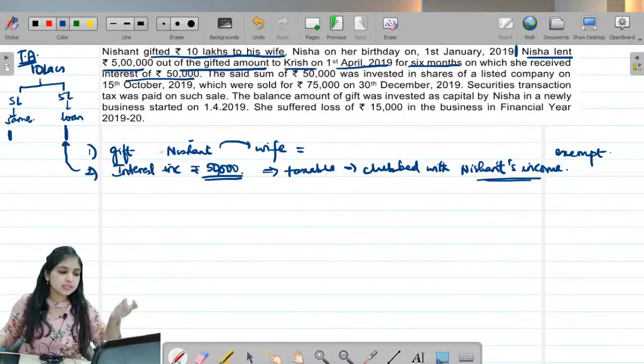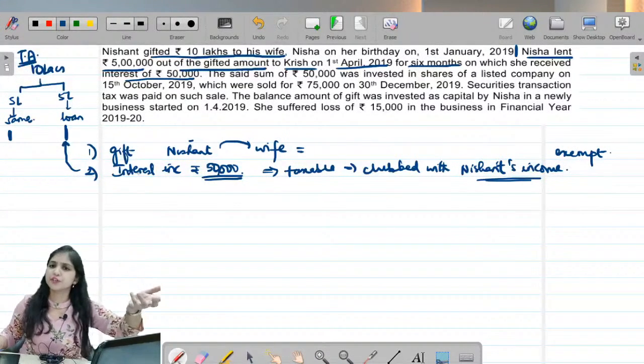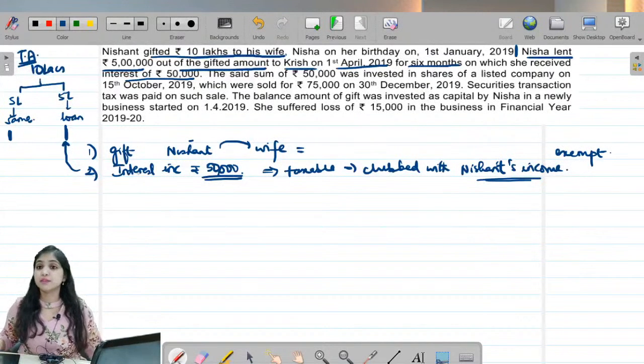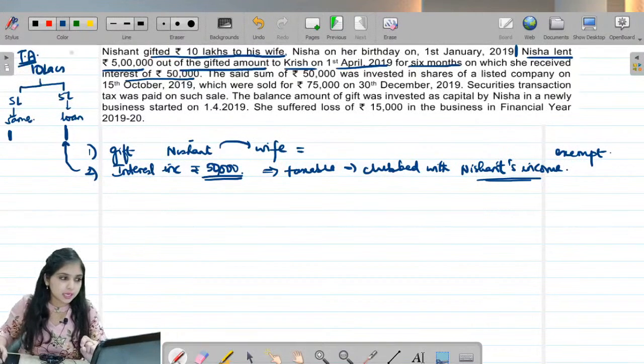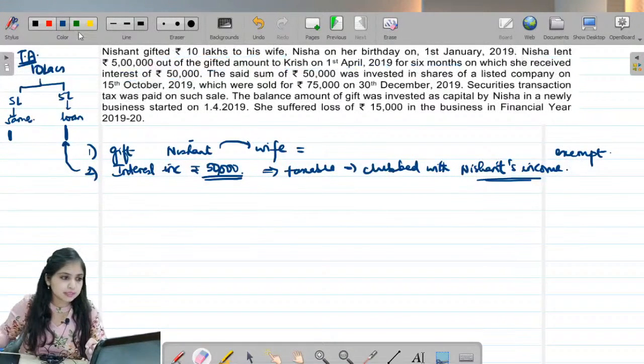It will be clubbed because this income is from the loan. Income is from the transferred asset in a different form. Income from the asset will be clubbed. It will be clubbed in Nishant's hands. Alright, fine. So till here done. Then let's see what else is given to us in the question.